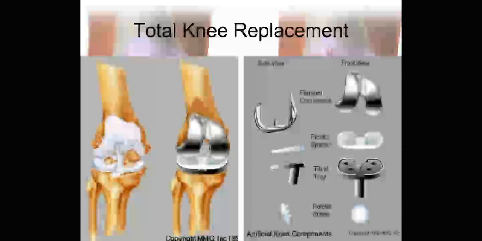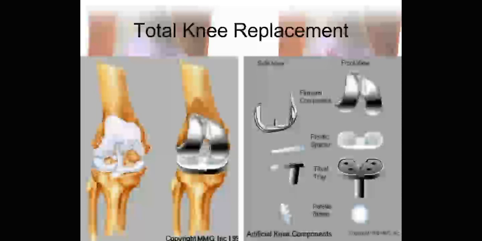We can see in the picture, on the right hand side, the artificial components for the TKR are shown: femoral component, plastic spacer, tibial tray and patella button. These are the artificial components which will replace the original degenerated articular surfaces.